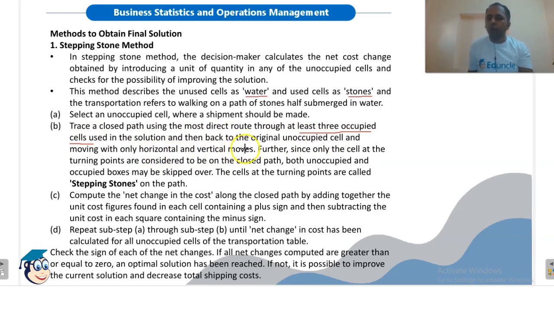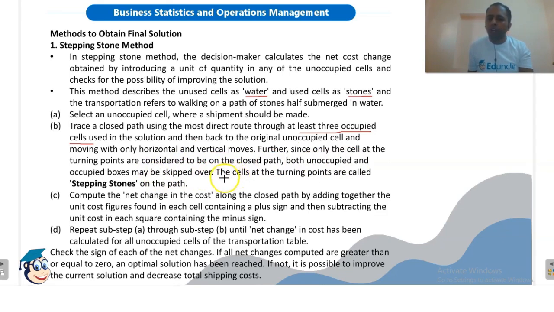We can move only horizontally and vertically. We cannot move diagonally or in any zigzag manner. Further, since only the cells at the turning points are considered to be on the closed path, both unoccupied and occupied boxes may be skipped over.